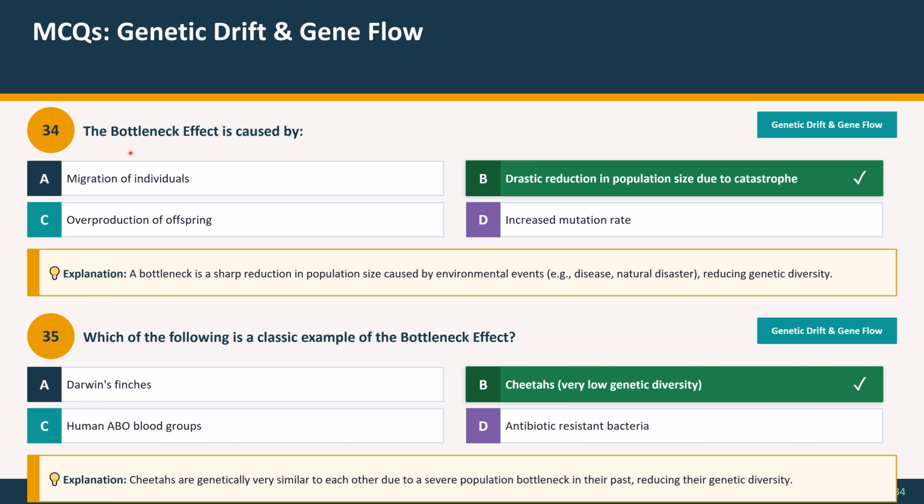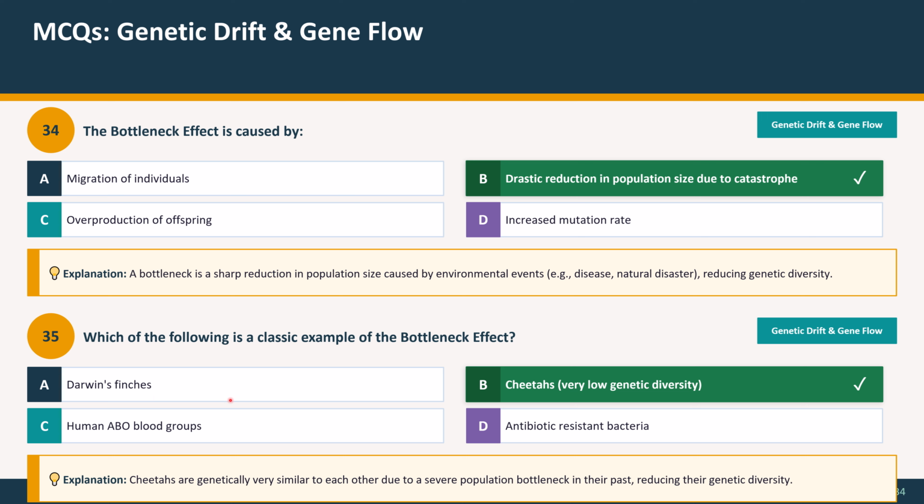Question 34. The bottleneck effect is caused by A. Migration of individuals, B. Drastic reduction in population size due to catastrophe, C. Overproduction of offspring, D. Increased mutation rate. And the correct option is option B, drastic reduction in population size due to catastrophe. Explanation: a bottleneck is a sharp reduction in population size caused by environmental events, for example disease, natural disasters, reducing genetic diversity.